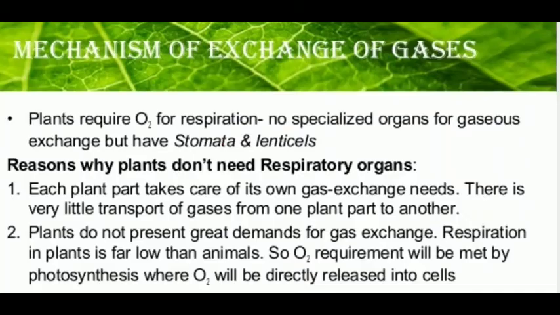aerobic respiration. In plants, there are no specialized organs for respiration. Plants do not possess a breathing organ. We know that. They fulfill their requirement of oxygen and give out carbon dioxide. How? They possess stomata and lenticels. But plants do not need a large amount of energy. Why? Because they do not move from one place to another.